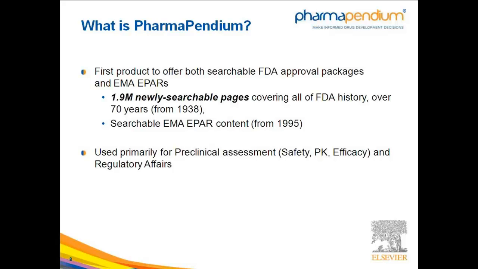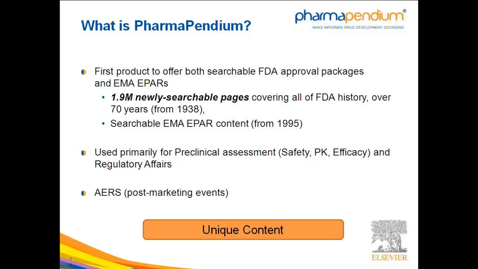Our product is used primarily for preclinical assessment of safety, efficacy, and pharmacokinetic parameters, as well as for regulatory affairs purposes when looking at the criteria necessary for making a successful application. And we also have ERS data, which is easily searchable as well.